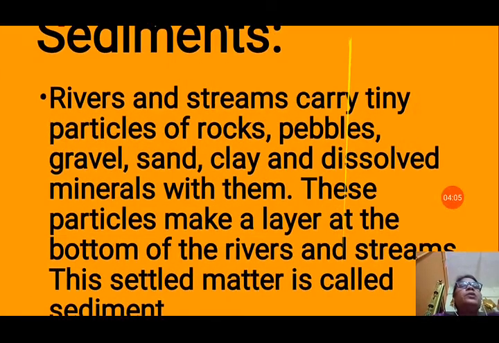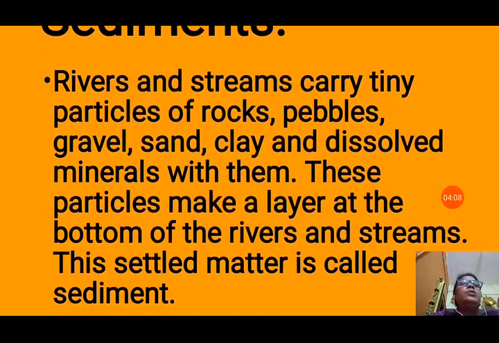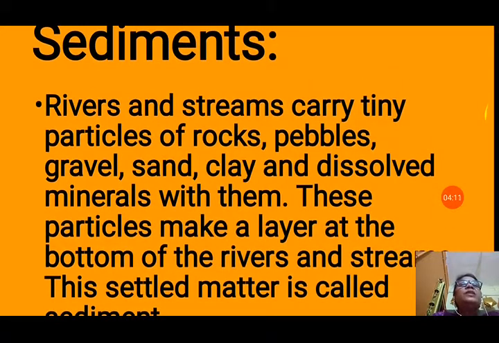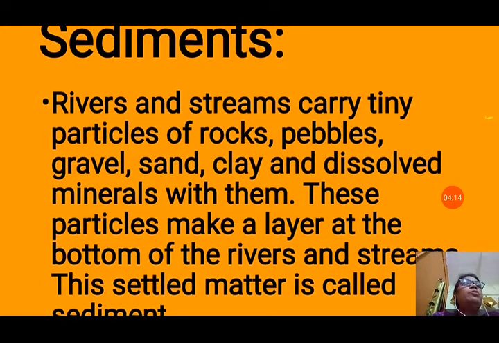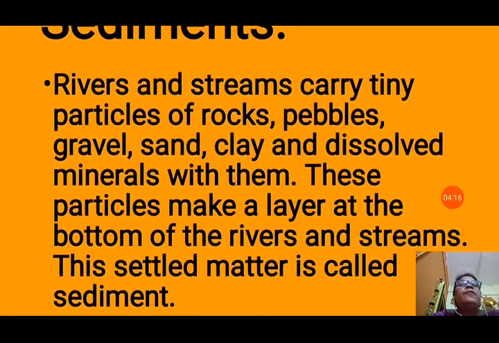Now what are sediments? After forming all these small particles, rivers and streams carry tiny particles of rocks that are formed due to weathering: pebbles, gravel, sand, clay and dissolved minerals. When rivers and streams flow, they carry all these pebbles, gravel, sand and minerals with them. These particles make a layer at the bottom of the rivers and streams. This settled matter is called sediment, and sedimentary rock is formed from this sediment. That's why it is named sedimentary rock.